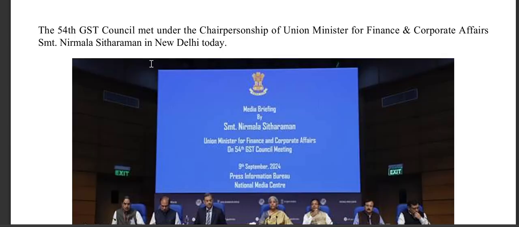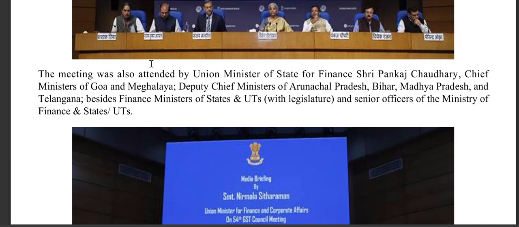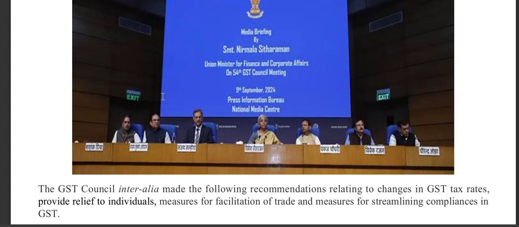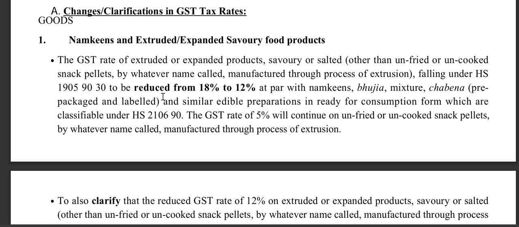So, the 54th GST Council meeting, chaired by the Union Finance Minister of India. Changes and clarifications in GST taxation.